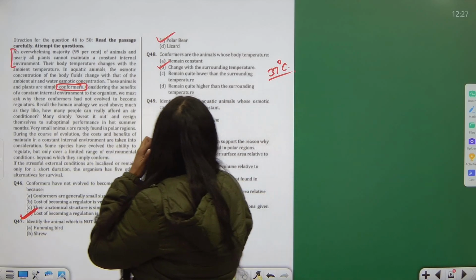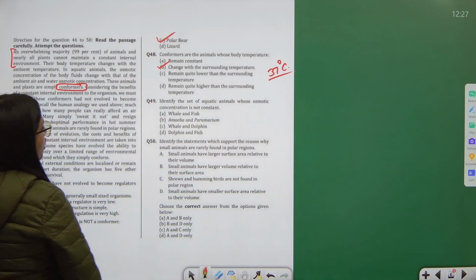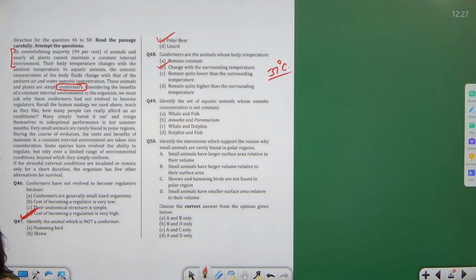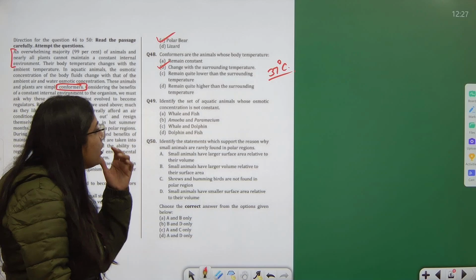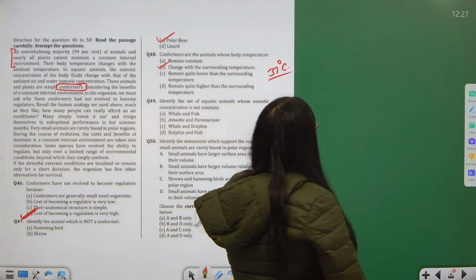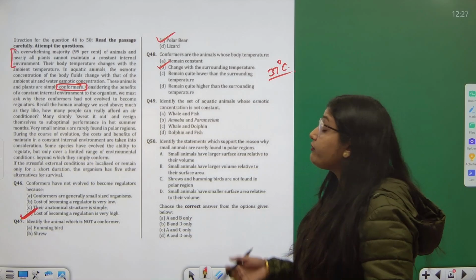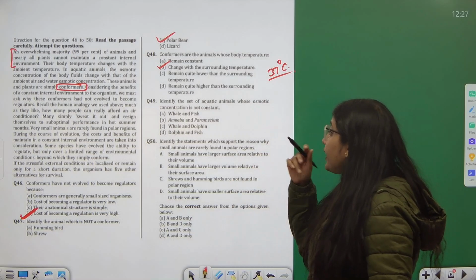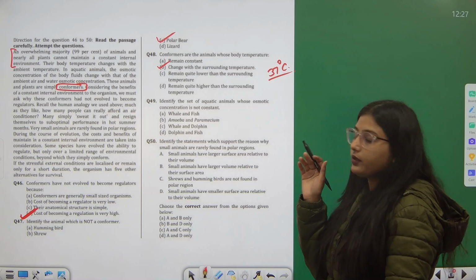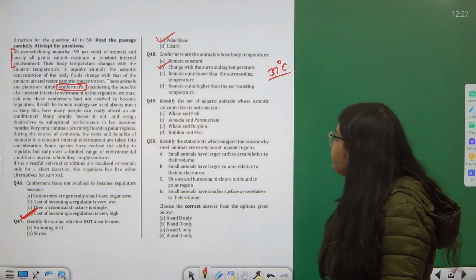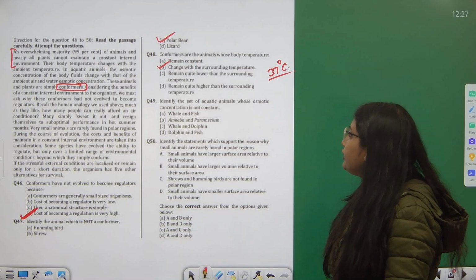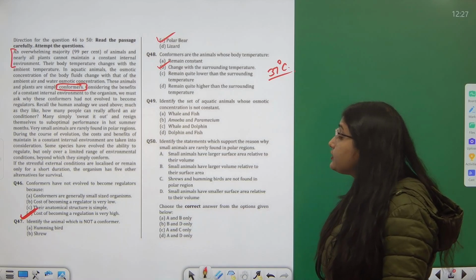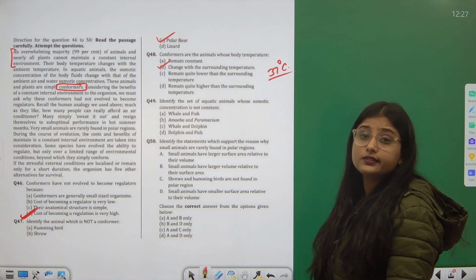Identify the set of aquatic animals whose osmotic concentration is not constant. There might be some aquatic animals where the osmotic concentration is not common. Now if you see the examples, whale, fish, mammal, vertebrates, whale, dolphin, fish, there the osmotic concentration is constant.